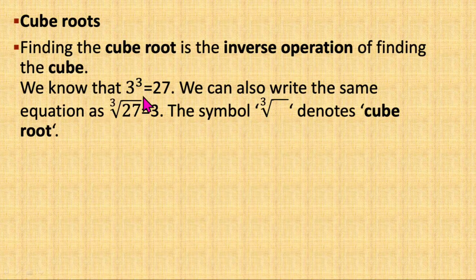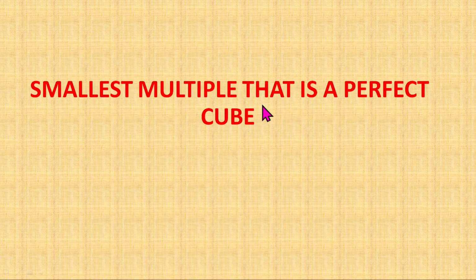So we can simply write 27 inside this symbol, and you will get 3, because 27 can be written as 3 into 3 into 3. So 3 is repeating thrice, 3 बार repeat कर रहा है, so we can take 1 out. So this symbol denotes cube root, ये cube root को denote करता है.